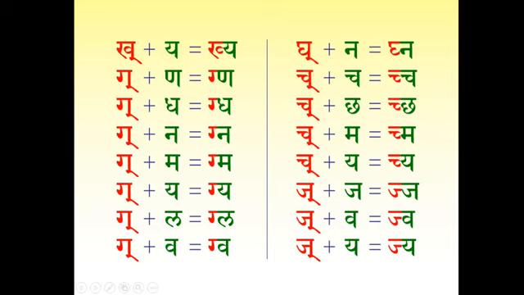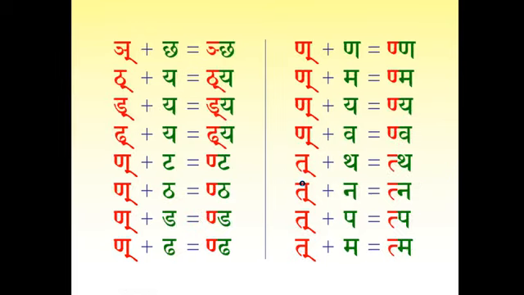Jakara plus ja, jja. Jakara plus va, jva. Jakara plus ya, jya. Yes, next person, Kirtiji.